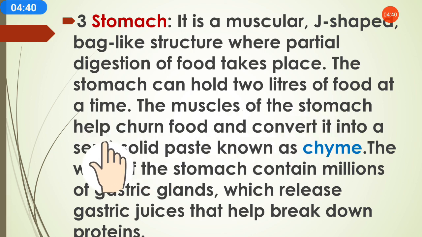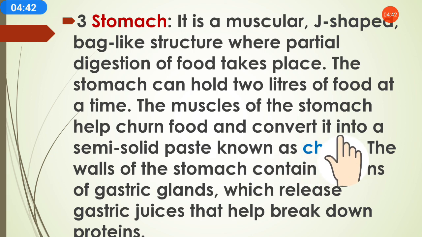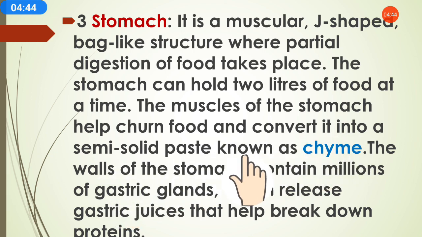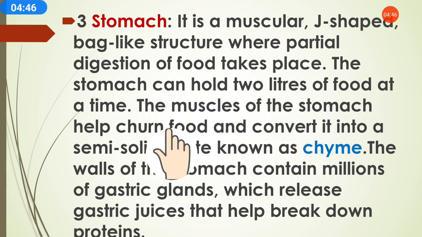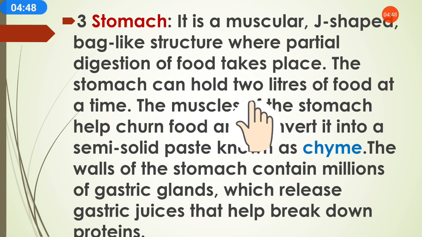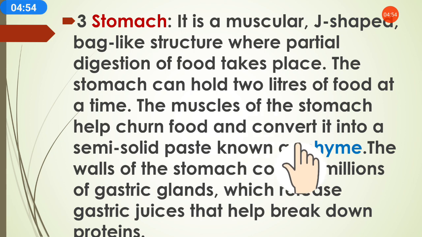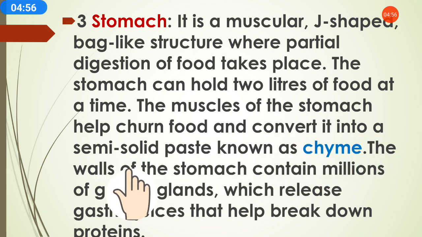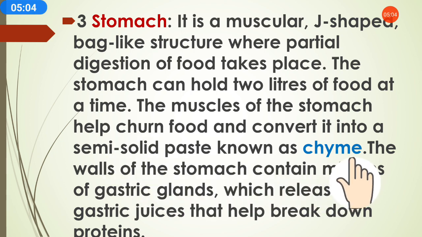The muscles of the stomach help churn food and convert it into a semi-solid paste known as chyme. The muscles churn the food, meaning they rotate it, and then convert it into a paste that is not fully solid and not fully liquid, a half-solid paste. This paste is known as chyme.